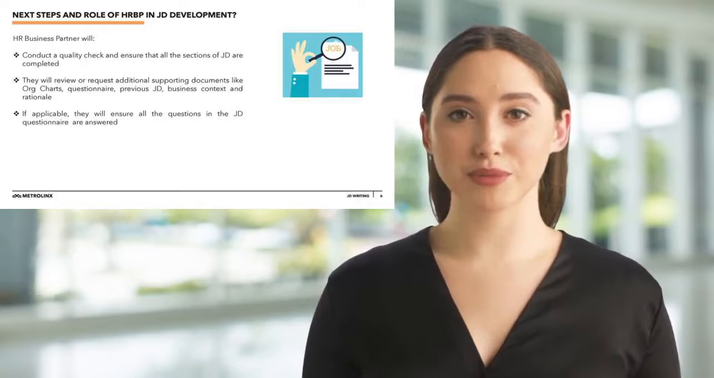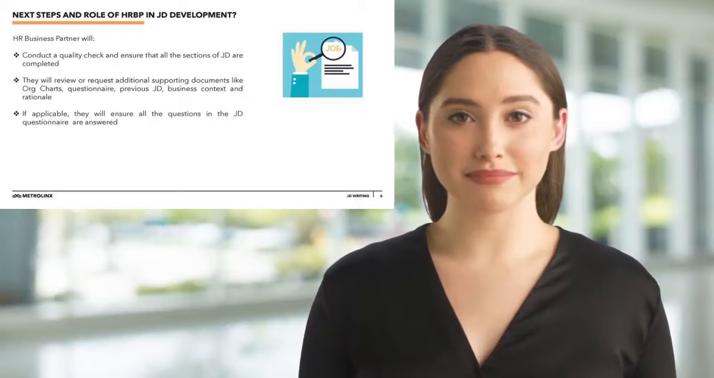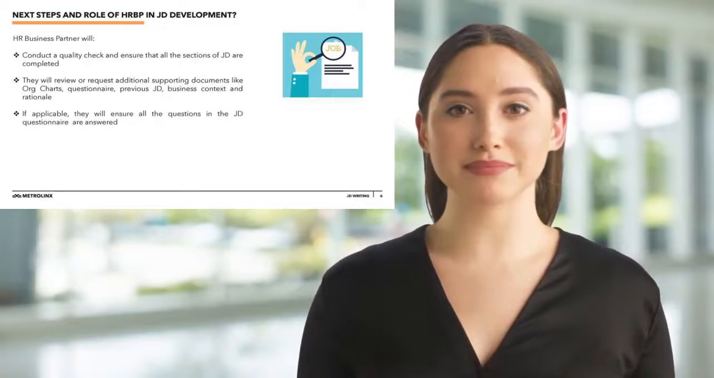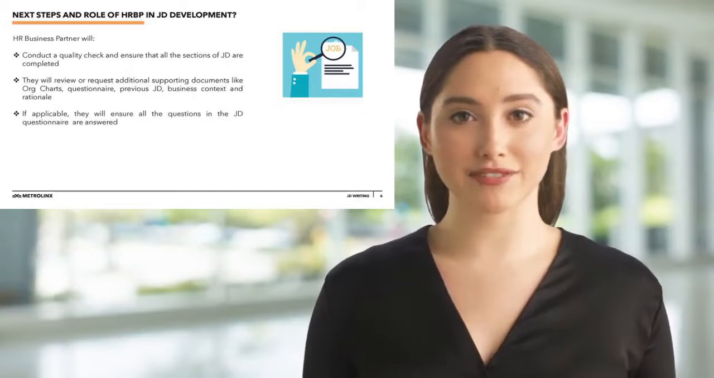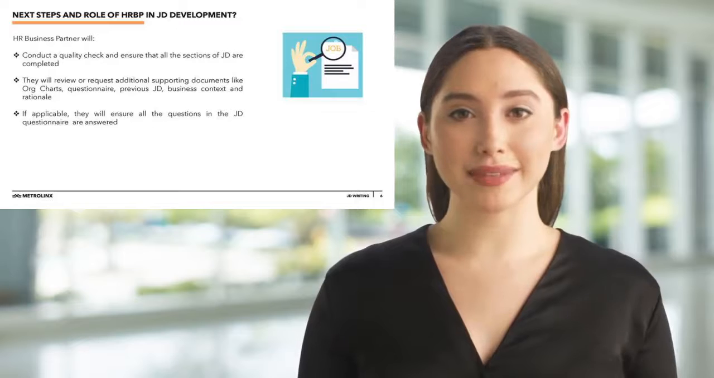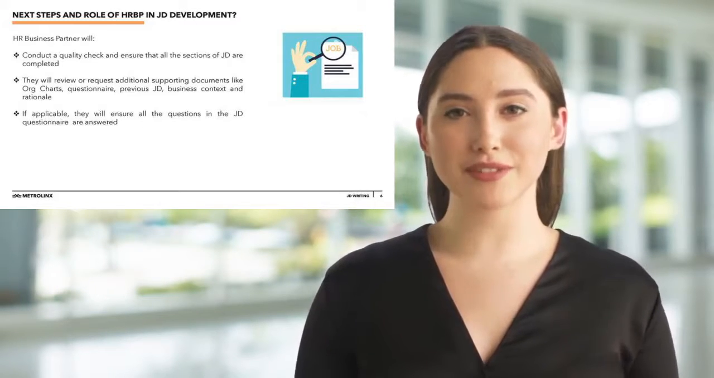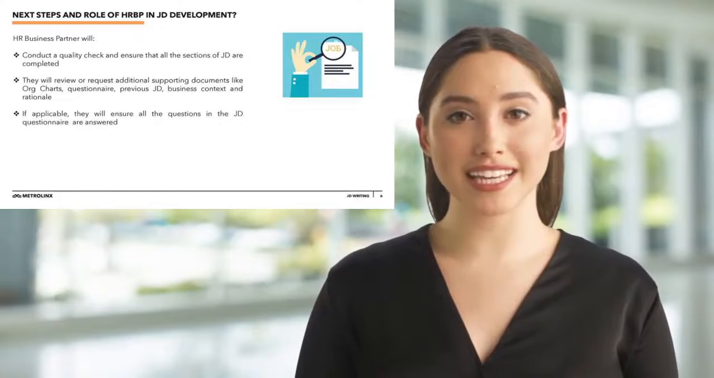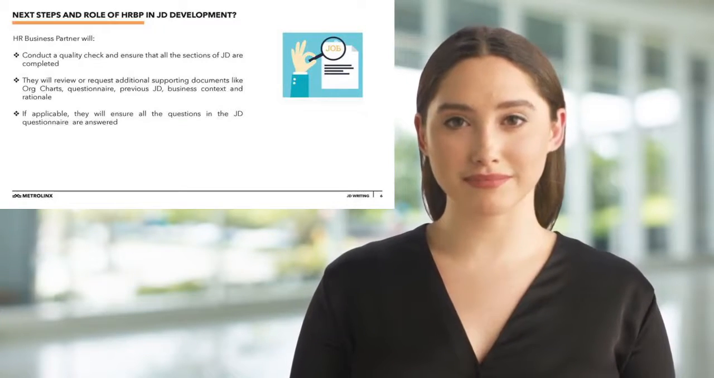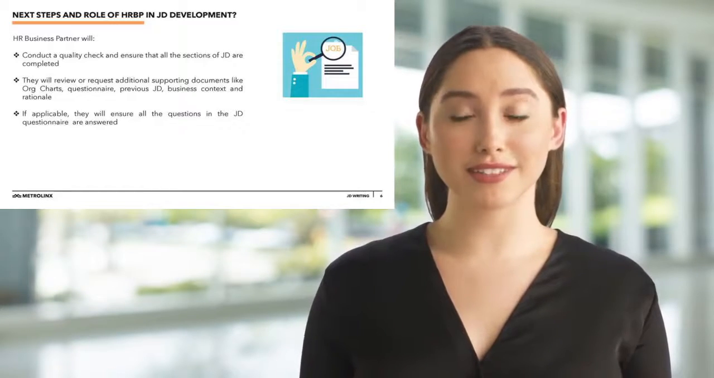Your HRBP will review your drafted JD and may provide additional feedback or guidance to you. The HR business partner will conduct a quality check and ensure that all the sections of JD are completed, and if required, they will meet with you to understand and validate the JD duties and may ask probing questions to ensure duties are appropriately captured for job evaluation. They will review or request additional supporting documents like org charts, JD questionnaire, previous JD, business context, and rationale. If applicable, they will ensure all the questions in the JD questionnaire are answered.